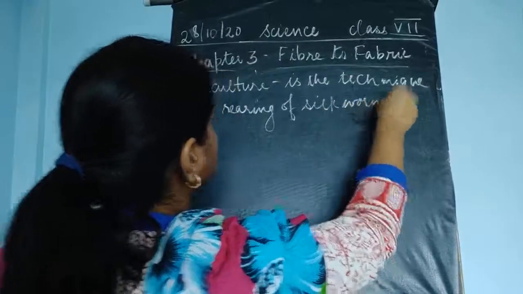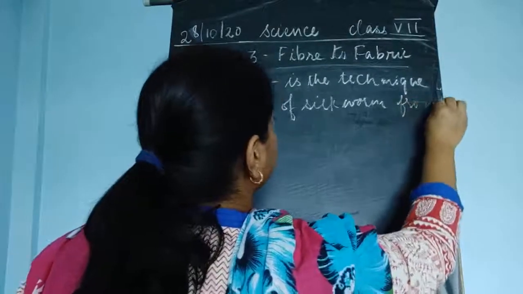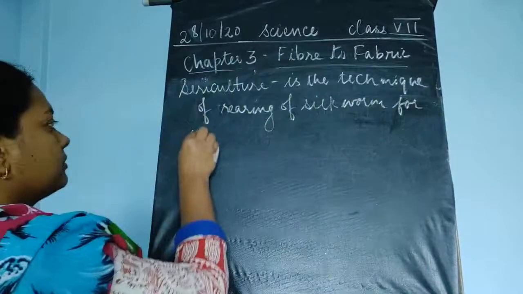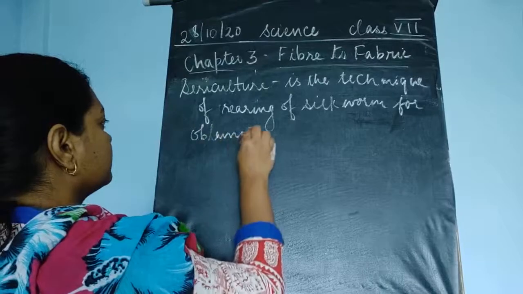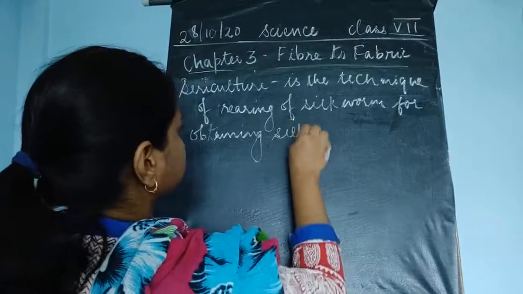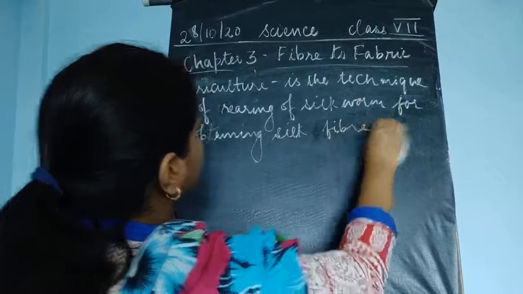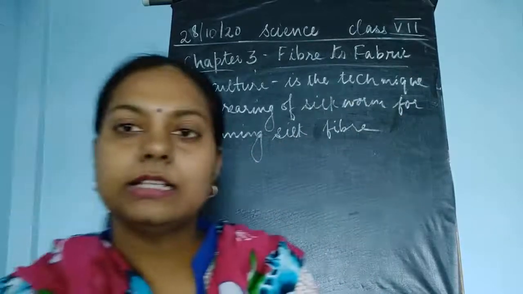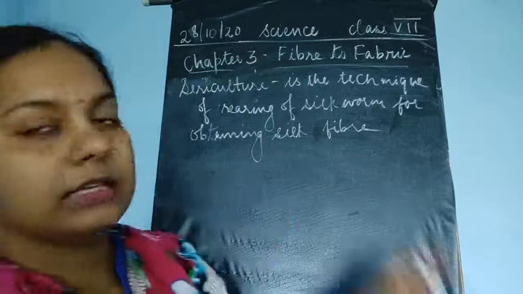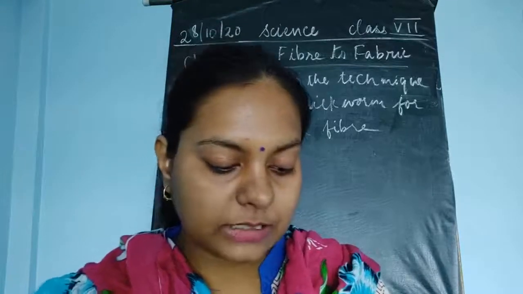It is a technique of caring and rearing of silkworm for obtaining silk, for obtaining silk fiber, you can say. Fine. So sericulture is a technique of rearing of the silkworm, because of which we can obtain the silk fiber. Okay. So this is what is known as sericulture.